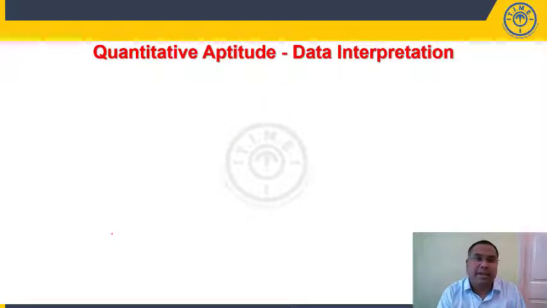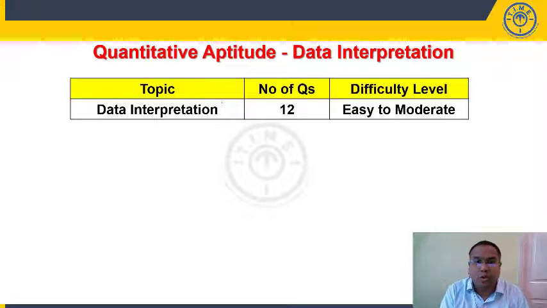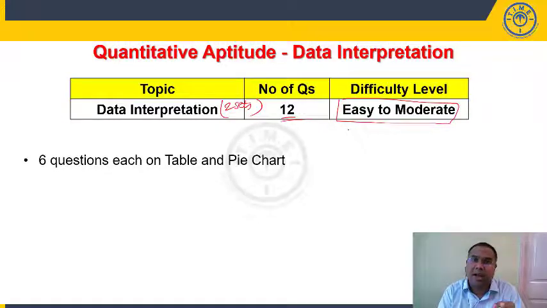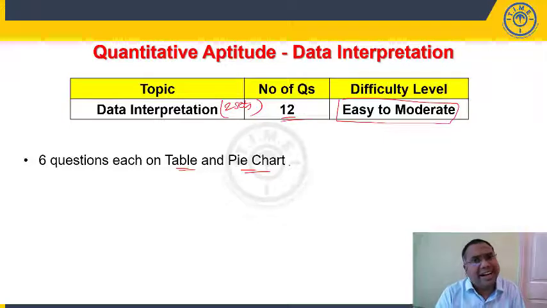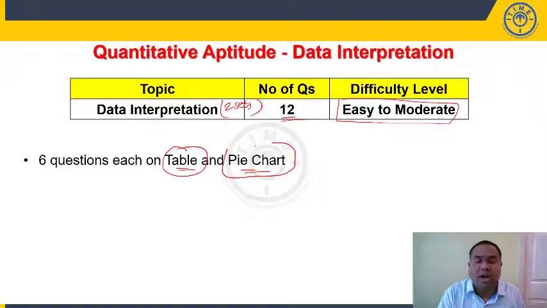Now, let us look at data interpretation. As I told you, there were 2 sets, each set carrying 6 questions, a total of 12 questions, and these can be classified as easy to moderate. There were 6 questions each on table and pie chart. When you look at the table or pie chart, the data is easy to read, understand, analyze, and comprehend. But when you look at solving the questions, the questions that followed the table were generally lengthy and calculation intensive. The questions that followed the pie chart were easy.